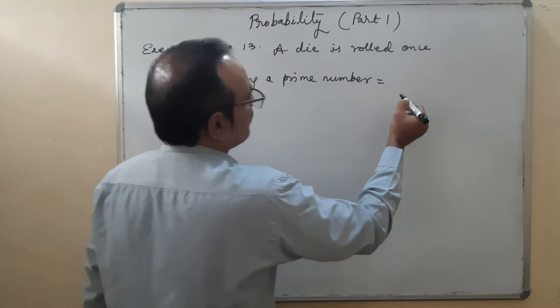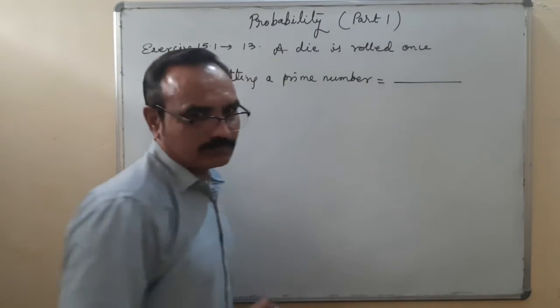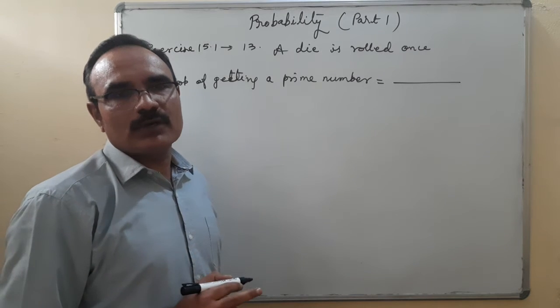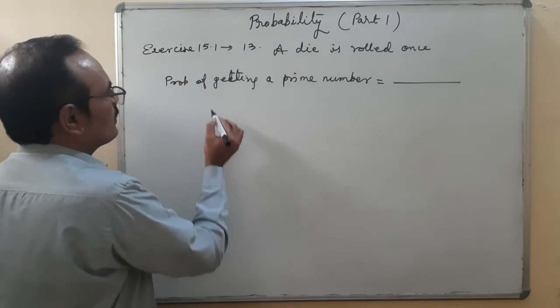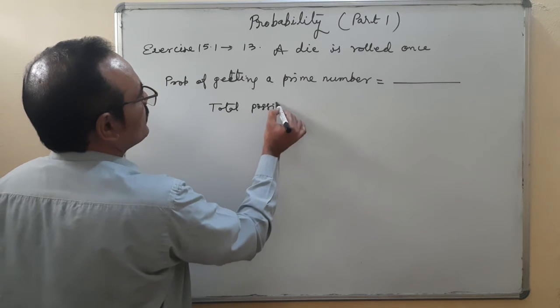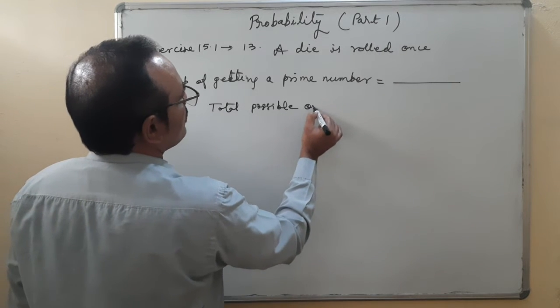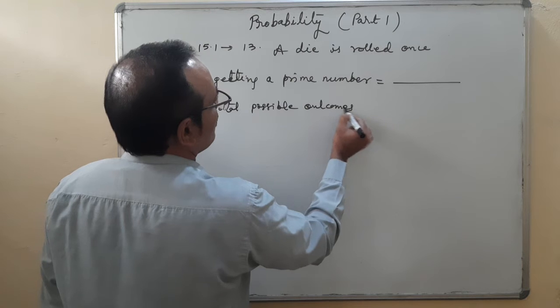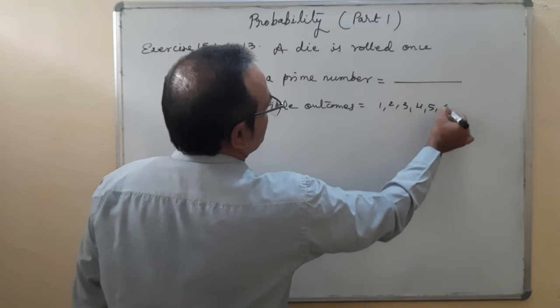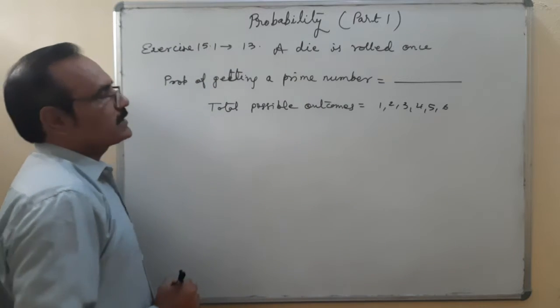What is the probability of getting a prime number? First, a die is rolled once. Total number of possible outcomes is 1, 2, 3, 4, 5, 6. Total possible outcomes are 6.